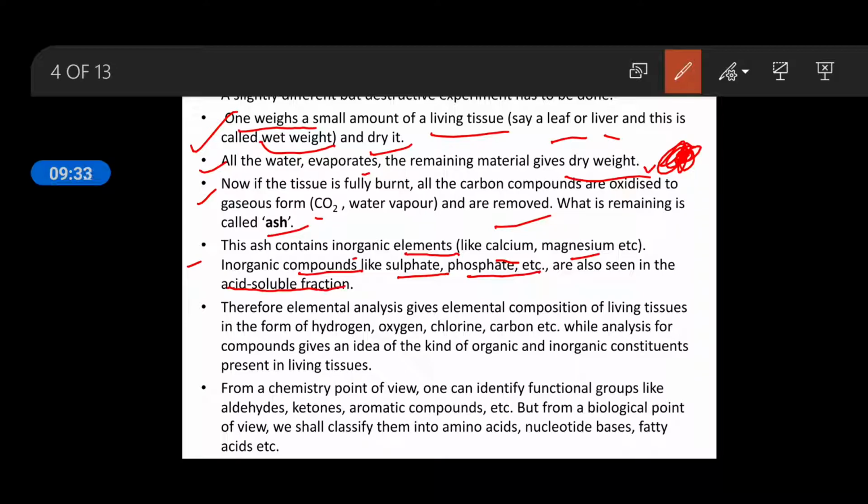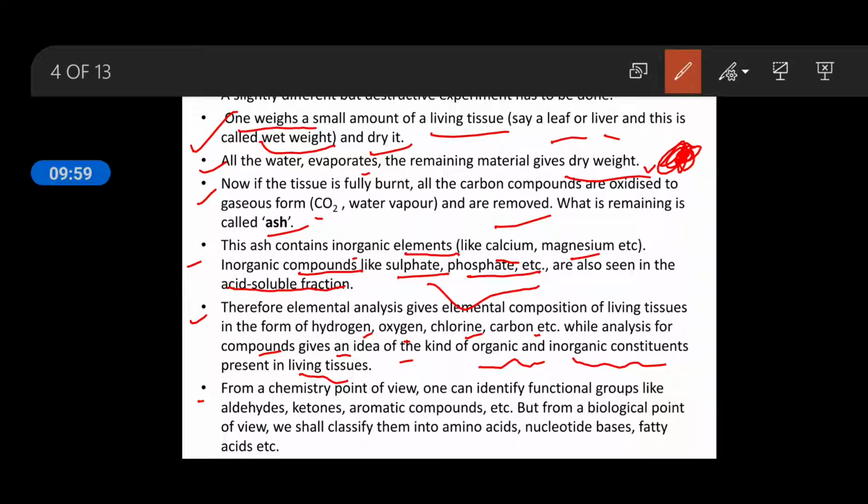Therefore, elemental analysis gives the elemental composition of the living tissues in the form of hydrogen, oxygen, chlorine, carbon, etc., while the analysis for the compounds gives us an idea of the kind of organic and inorganic constituents present in the living tissues.